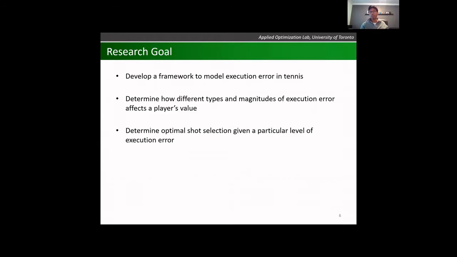Roughly, our research goal is to develop a framework that models execution error in tennis. Secondly, we want to do this so we can determine how different types and magnitudes of execution error affect the player's value. Then we can answer that question of what's the best shot to take. So we can determine optimal shot selection given a particular level of execution error.